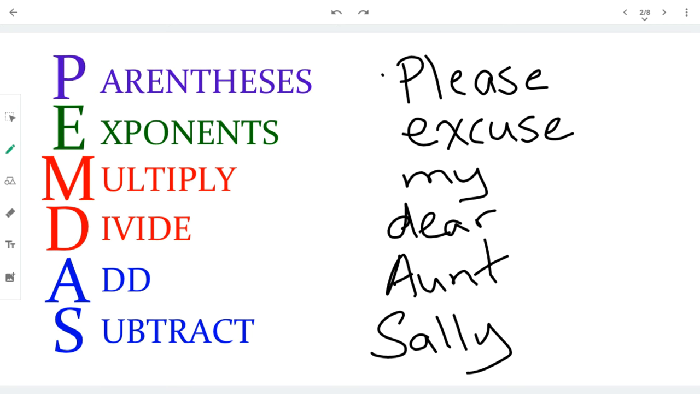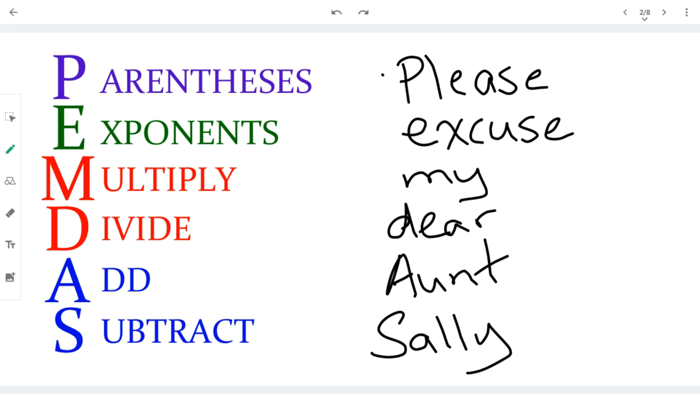This is the order of operations. Like in any language, there's an order that you must follow in order to understand what the message is. In English, we read from left to right, but in Arabic or Hebrew, you write from right to left. In mathematics, there's actually a really specific order that you must follow.